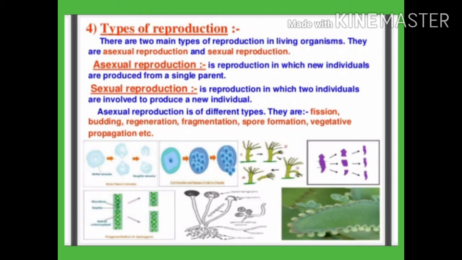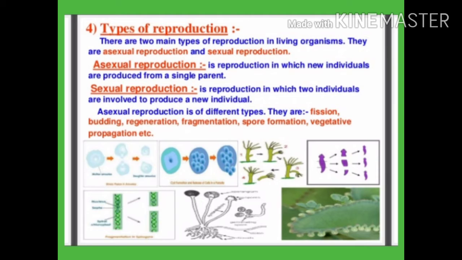Now, types of reproduction. When we talk about types of reproduction, all the reproductive methods of living organisms are broadly divided into two types. One is asexual reproduction and the second one is sexual reproduction. In asexual reproduction, the new individuals are produced by any means other than the fusion of sex gametes. Sexual reproduction, on the other hand, involves fusion of two sex gametes, one arising from the male sex and the other from the female sex.